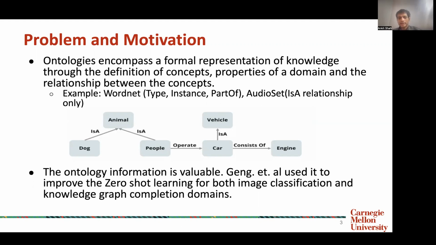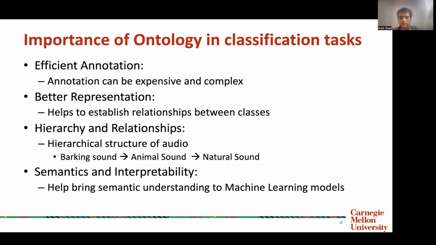As we can see, in this particular case, the ontology information is very valuable, and it has already been known to be successful for zero-shot learning in image classification and knowledge graph completion domains. The importance of ontology is that it helps establish efficient annotation and better representation between the different classes, and thereby the ontology can help us understand what the hierarchy and relationships are between these classes.